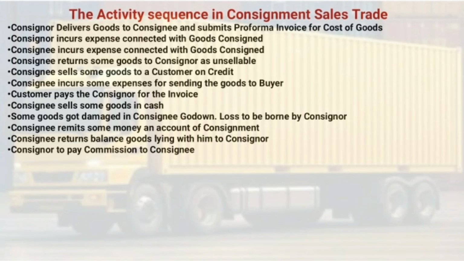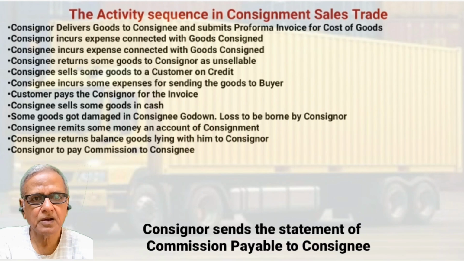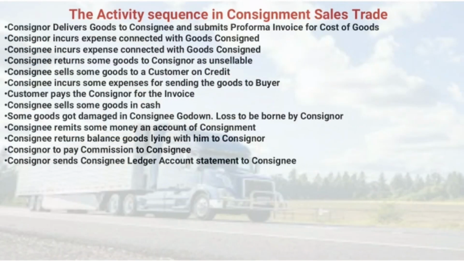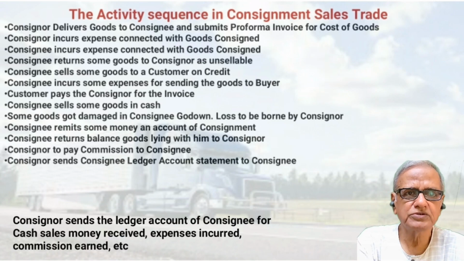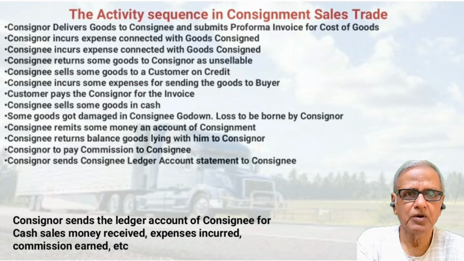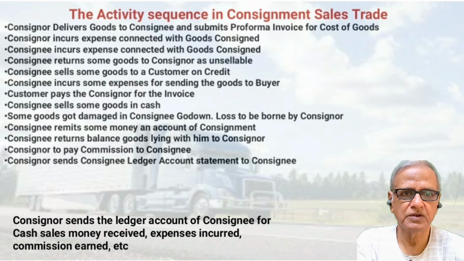Consignor to pay commission to consignee. Now, consignor is to pay the commission to consignee for the goods sold by him. So he prepares a statement of commission and sends the statement to consignee. Consignor sends consignee ledger account statement to consignee. Now, after all goods are sold and balance goods returned, the consignor sends an account statement to the consignee for the amount payable by him or receivable by him. That is the consignee's ledger account.